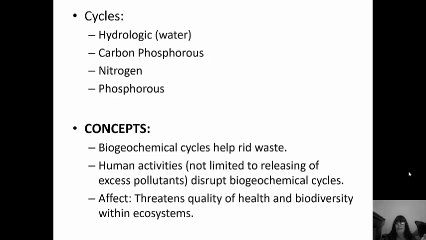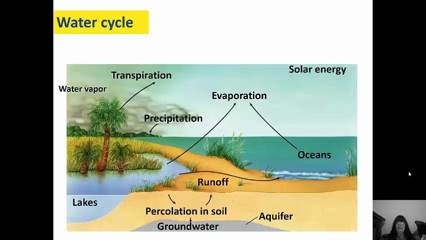Biogeochemical cycles help get rid of waste. Human activities, of course, are going to disrupt biogeochemical cycles. If we release excess pollutants, for example, that's going to disrupt these cycles. And the effect of all of this is it's going to threaten the quality of the health and the biodiversity within the ecosystem. Because if some organisms need nutrients that are no longer available, they're going to die. If they need nutrients that are in excess supply, they're going to grow in excess, and that's going to throw off other organisms.